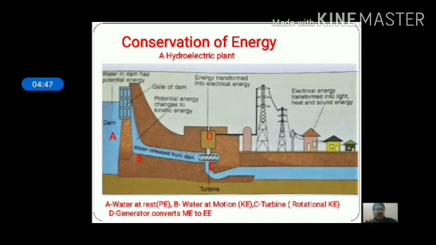You may have a question here: is the entire 100% potential energy of water converted into electrical energy? Regarding this, you have to be a little more mature to understand the dissipation of energy, which you will be learning in the next higher classes.